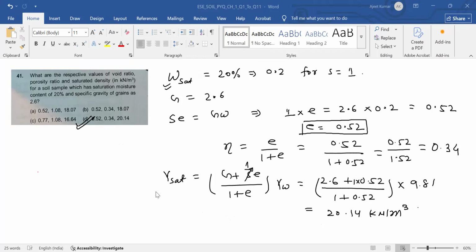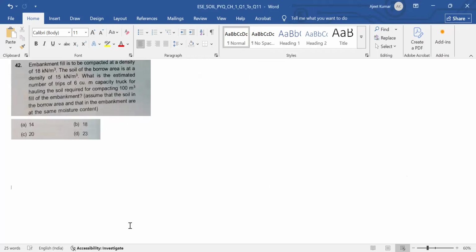Now next question, question number 42. Embankment fill is to be compacted at a density of 18 kilonewton per meter cube. The soil of the borrow area is at a density of 15 kilonewton per meter cube.